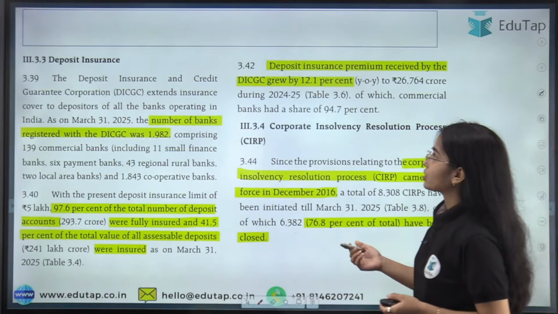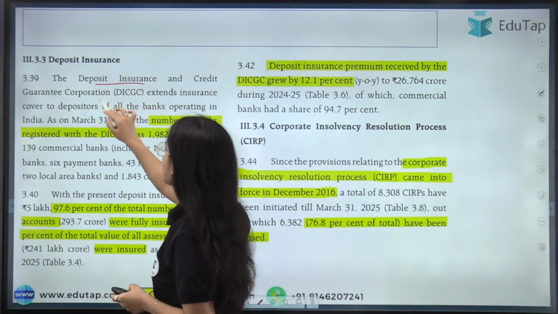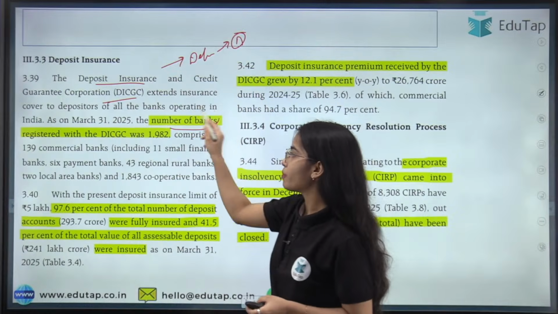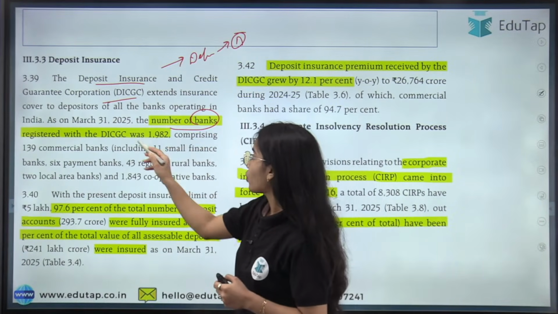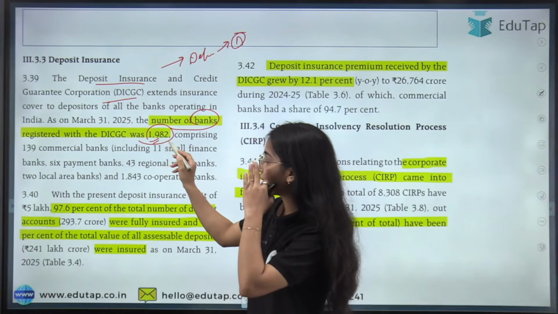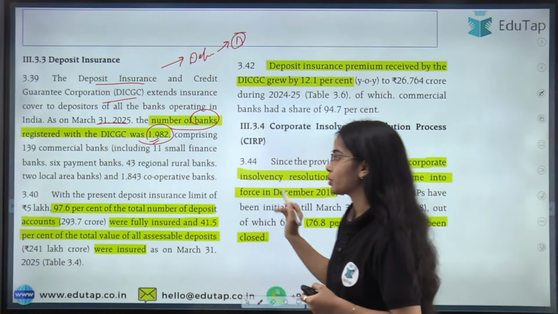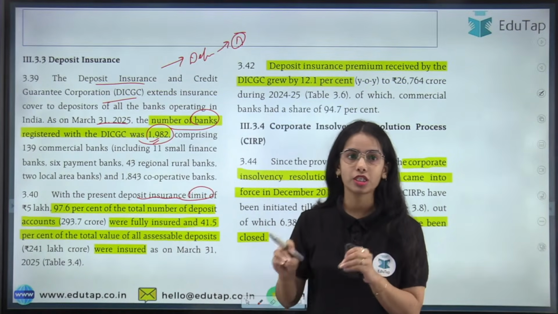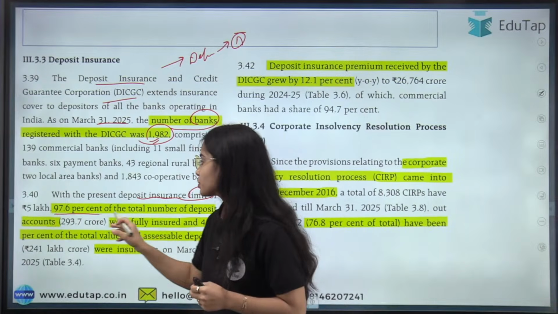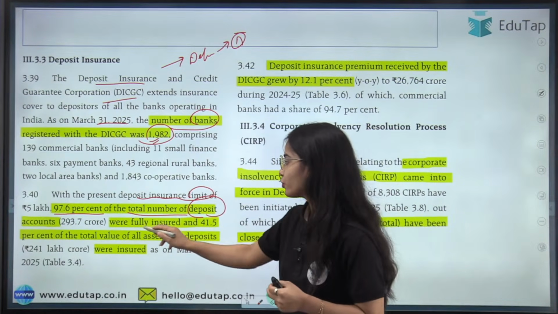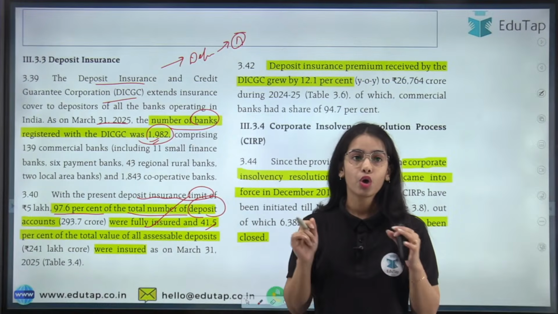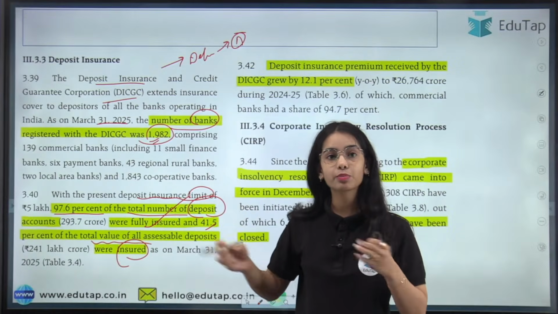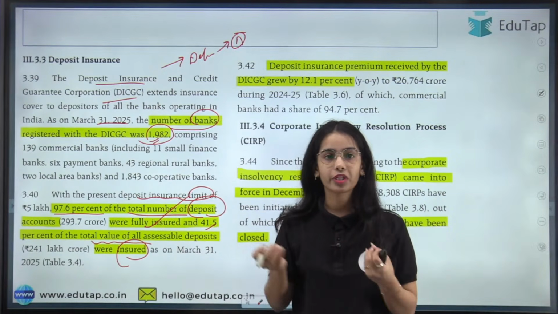So now deposit insurance. Coming to the next point, the DICGC insures the deposits in the banks. The number of banks registered with the DICGC was 1,982 at the end of March 31st, 2025, with the present deposit insurance limit of 5 lakh. 97.6% of the total number of deposit accounts were fully insured, and 41.5% of the total value of the deposits were insured.